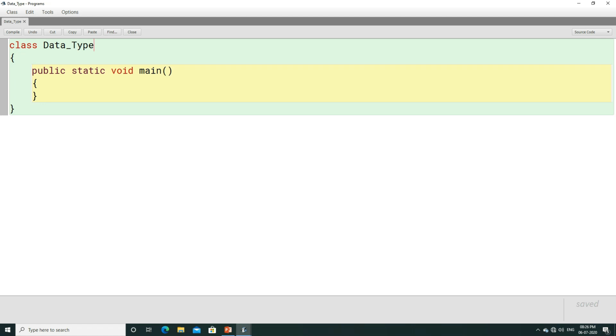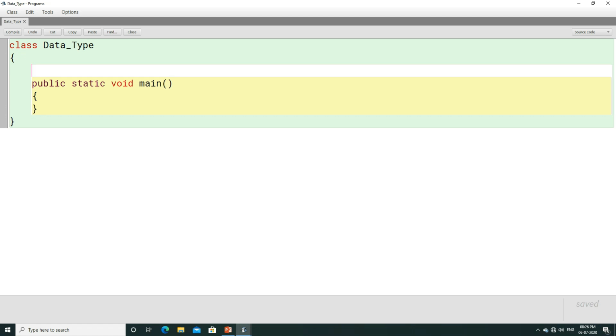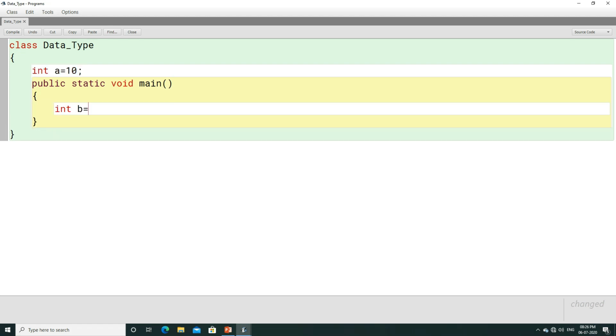In a program, we know that a class contains two things, that is data members and member methods. This is called a method or member method, and the other one is a data member. When you write something here, this is called a data member. Then you must be thinking, sir, what is the difference between writing a variable here and writing a variable here?